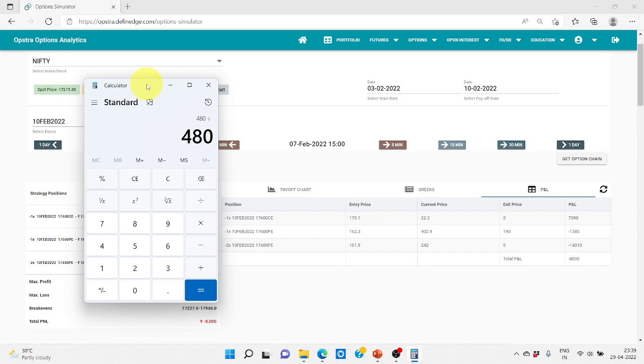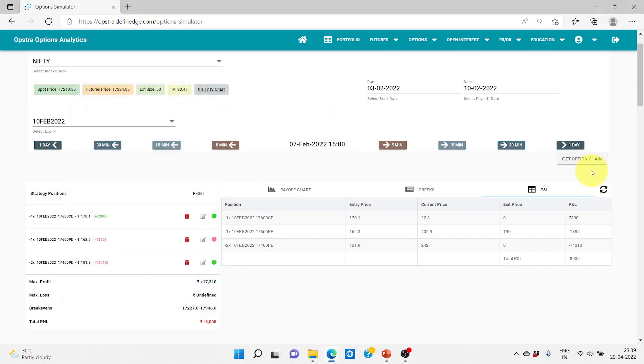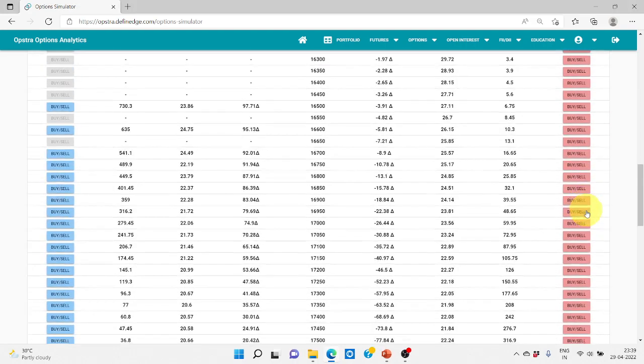So 480 divided by 4, we are going to sell what we get in put option at 120 strike price contract. We are going to sell 4 times, because here, as I told, we have two lots of 242 premium contract. So if we multiply that, it is almost 480. Now we are going to double the quantity. So 2 into 2, 4. 4 into 120 again is going to give you 480.